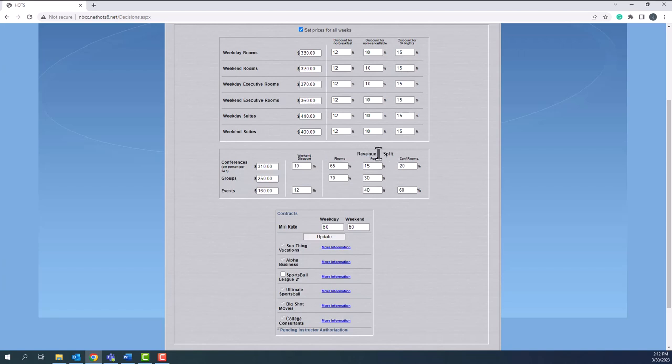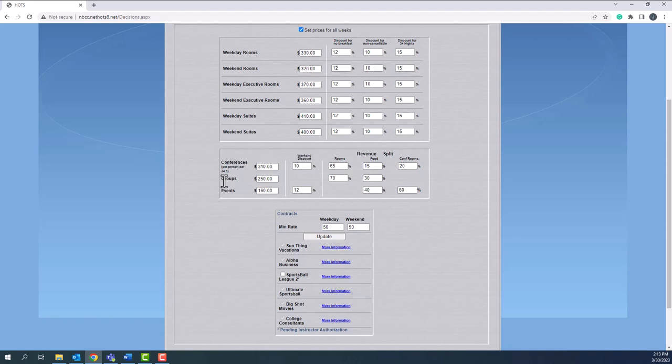There's also a very important revenue split function. So, of the $310 rate, 65% is going to rooms and will be reflected in your average daily rate and RevPAR. 15% is going to food and beverage revenue, and that will be again split into each of the 3 meal periods. And finally, 20% is going to conference room rental.